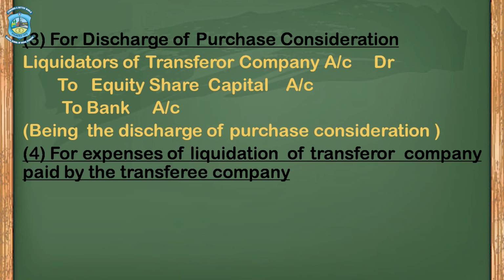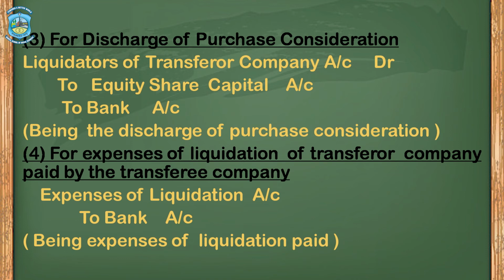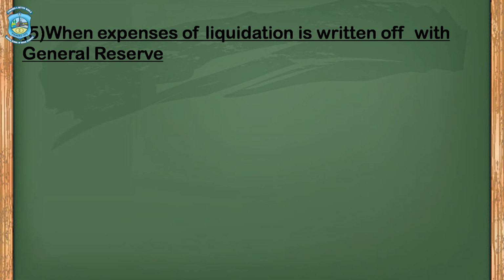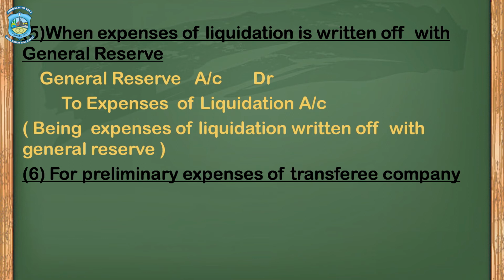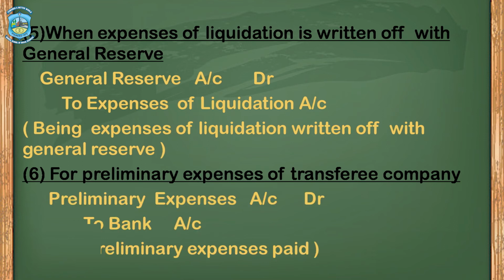Next journal entry for expenses of liquidation of transferor company which is paid by the transferee company. Journal entry is expenses of liquidation account debit to bank. Next journal entry, when expenses of liquidation is written off with general reserve, the journal entry would be general reserve account debit to expenses of liquidation account. For preliminary expenses of transferee company, the journal entry is preliminary expenses account debit to bank.